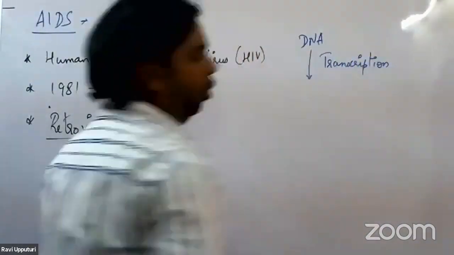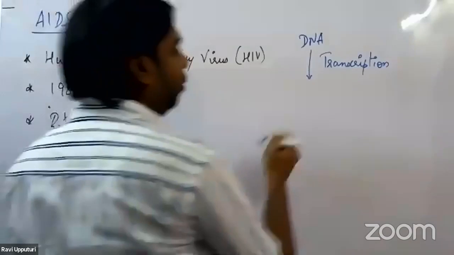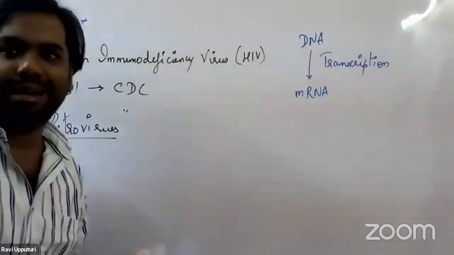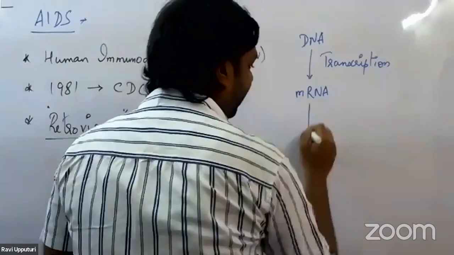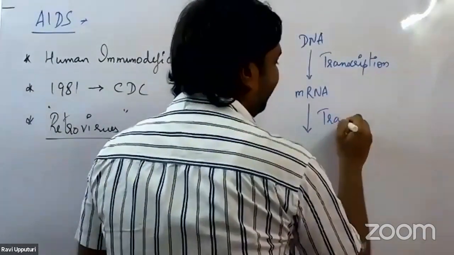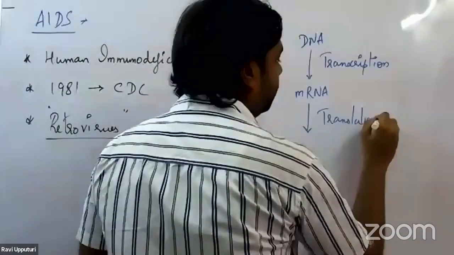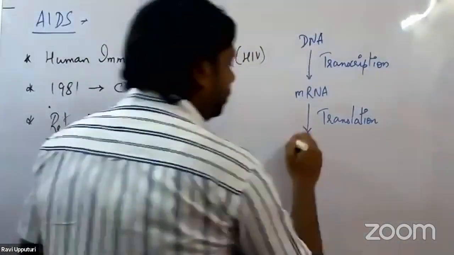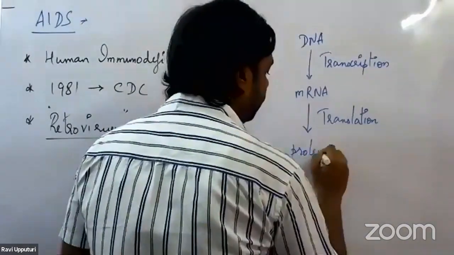This DNA would undergo the process of transcription to form RNA, more precisely the mRNA, the messenger RNA. This messenger RNA will now undergo the process of translation and form the specific proteins.